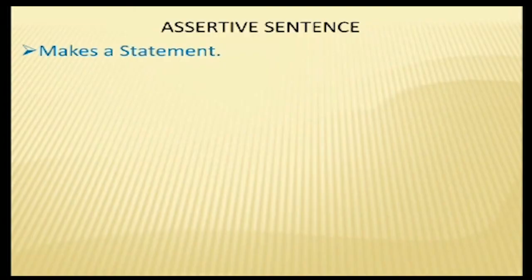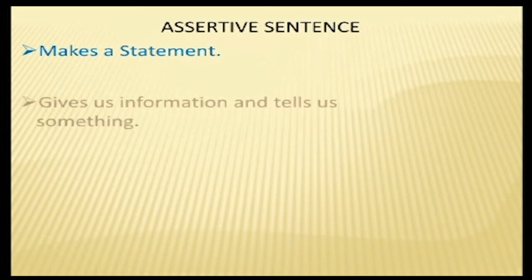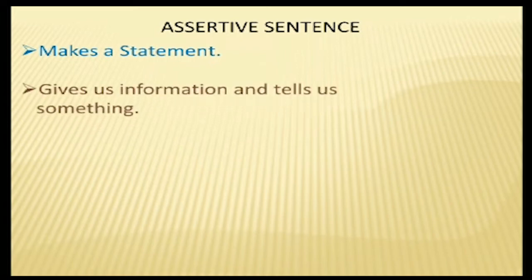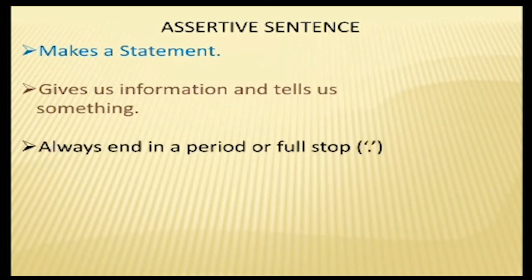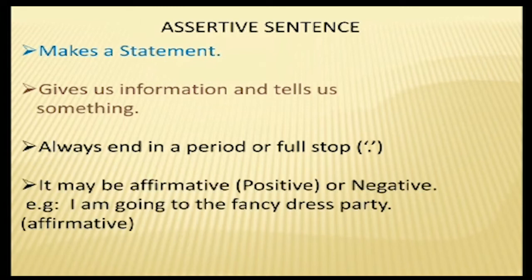An assertive sentence makes a statement, gives us information and tells us something, and always ends in a period or full stop. Next, it may be affirmative, meaning positive, or negative.